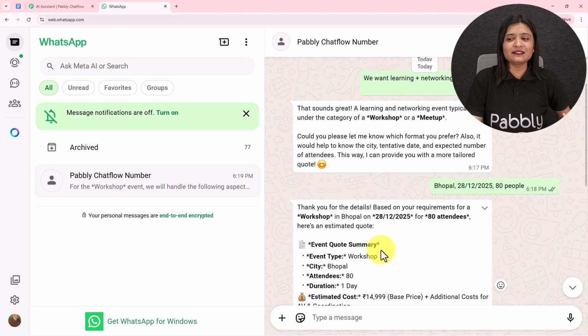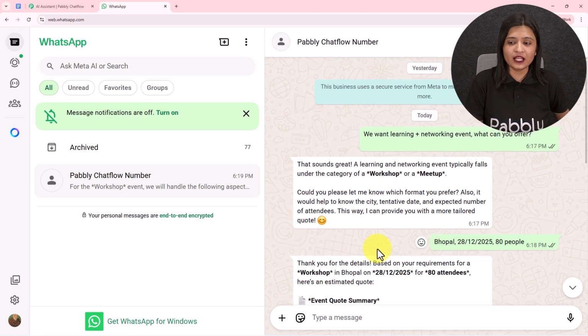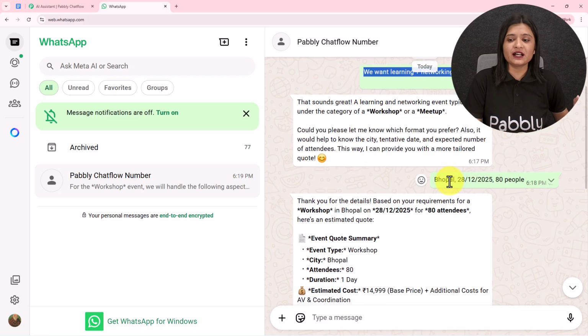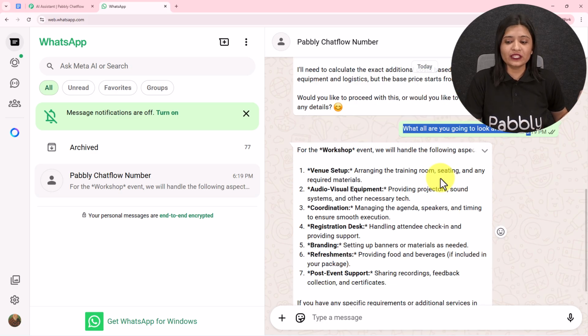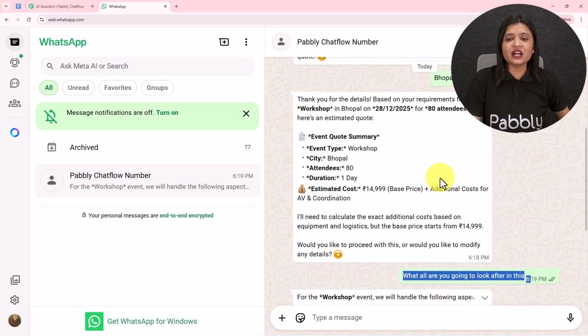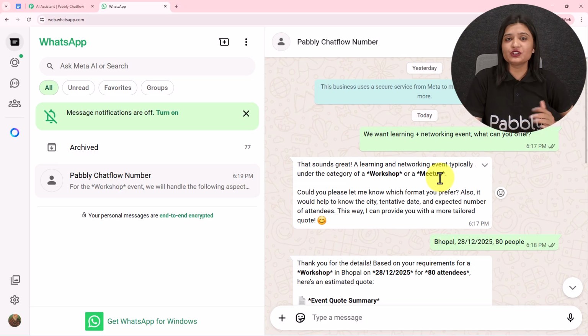So you see that this is how my AI agent is working, and I have automated all my WhatsApp conversation. Whatever I'm asking, whatever query I'm throwing, it is answering me and replying to me exactly based on the same query. So this is how this AI agent is going to work. And now if you also want to learn how you can create this AI agent and automate all your WhatsApp conversation for your business, let's start creating this from scratch.